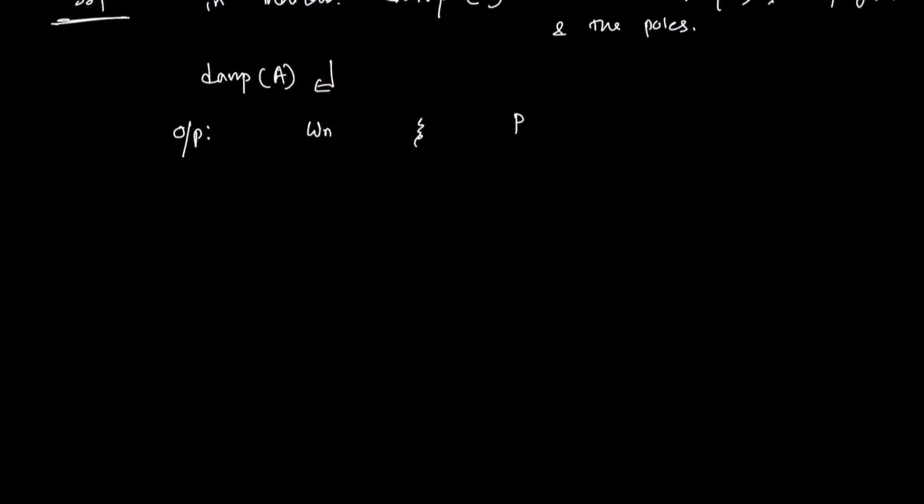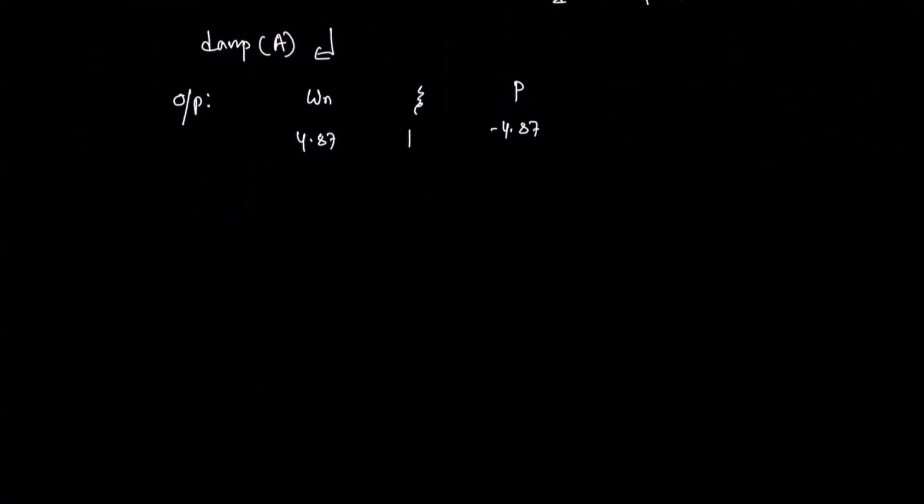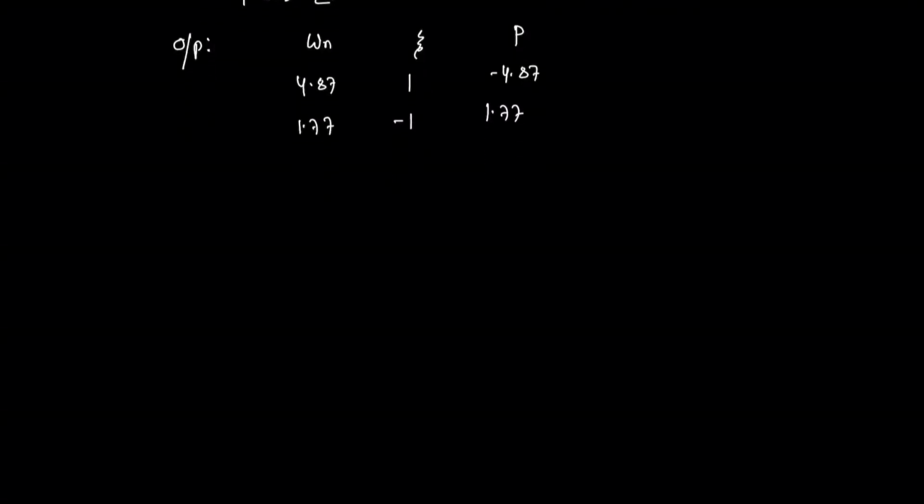So we are getting 4.87, minus 4.87, and natural frequency 1.77, minus 1.77 and 1.77, and the last state 12, 1 and minus 12.